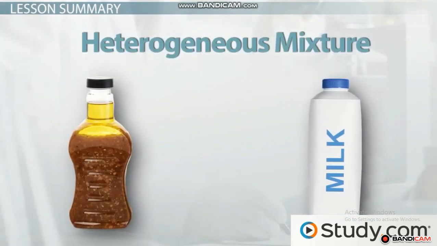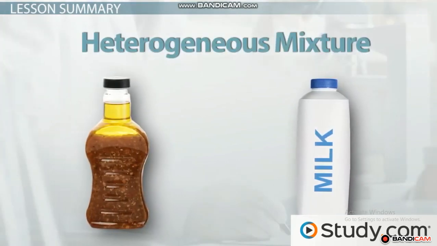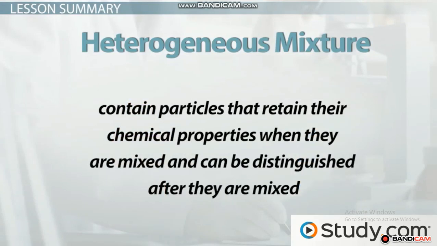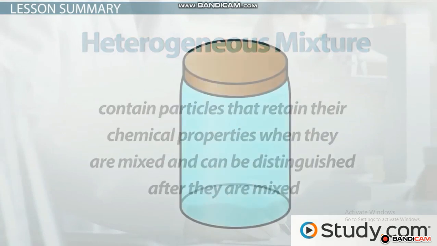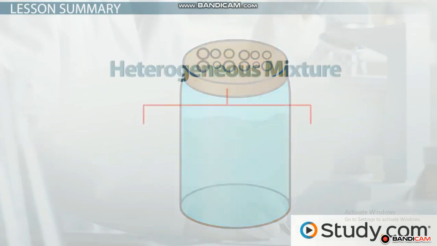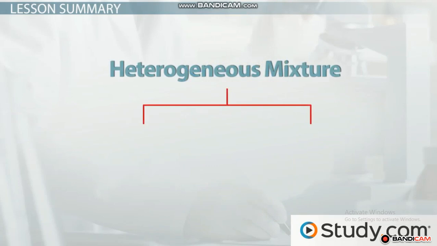Heterogeneous mixtures are found all around and are used by humans every day. Heterogeneous mixtures contain particles that retain their chemical properties when they are mixed and can be distinguished after they are mixed. The components of heterogeneous mixtures can be separated by filtration or chemical procedures. The two types of heterogeneous mixtures are suspensions and colloids.